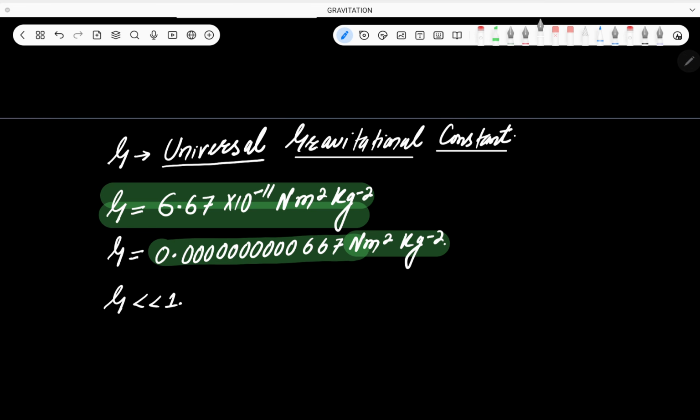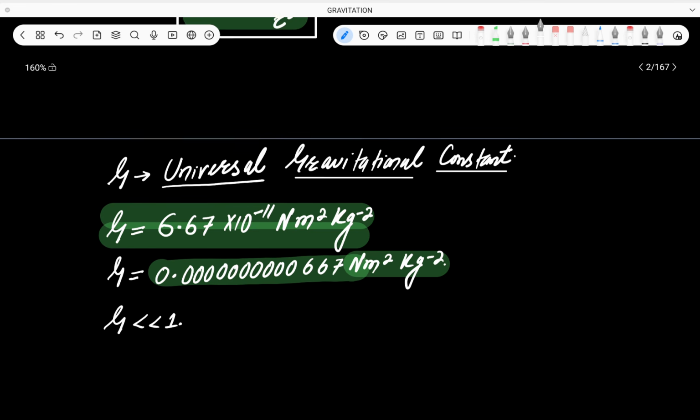Now what does that mean? G is very small. इसका मतलब ये है that gravitational force is a very weak force, or we can say out of 4 fundamental forces, gravitational force is the weakest force in nature. It's the weakest force in nature. That is obvious from the value of the G.